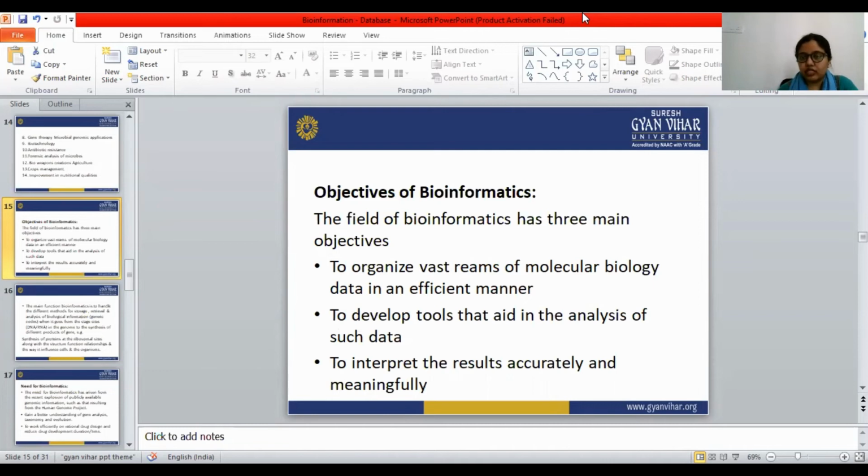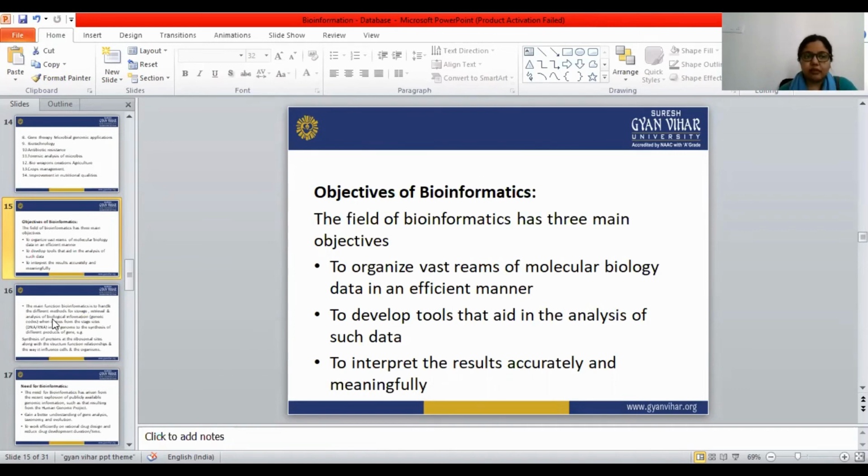So these are the three main objectives of bioinformatics. First is to organize the vast streams of molecular biology data in an efficient manner. Second is to develop tools that aid in the analysis of such data. Third is to interpret the results accurately and meaningfully.